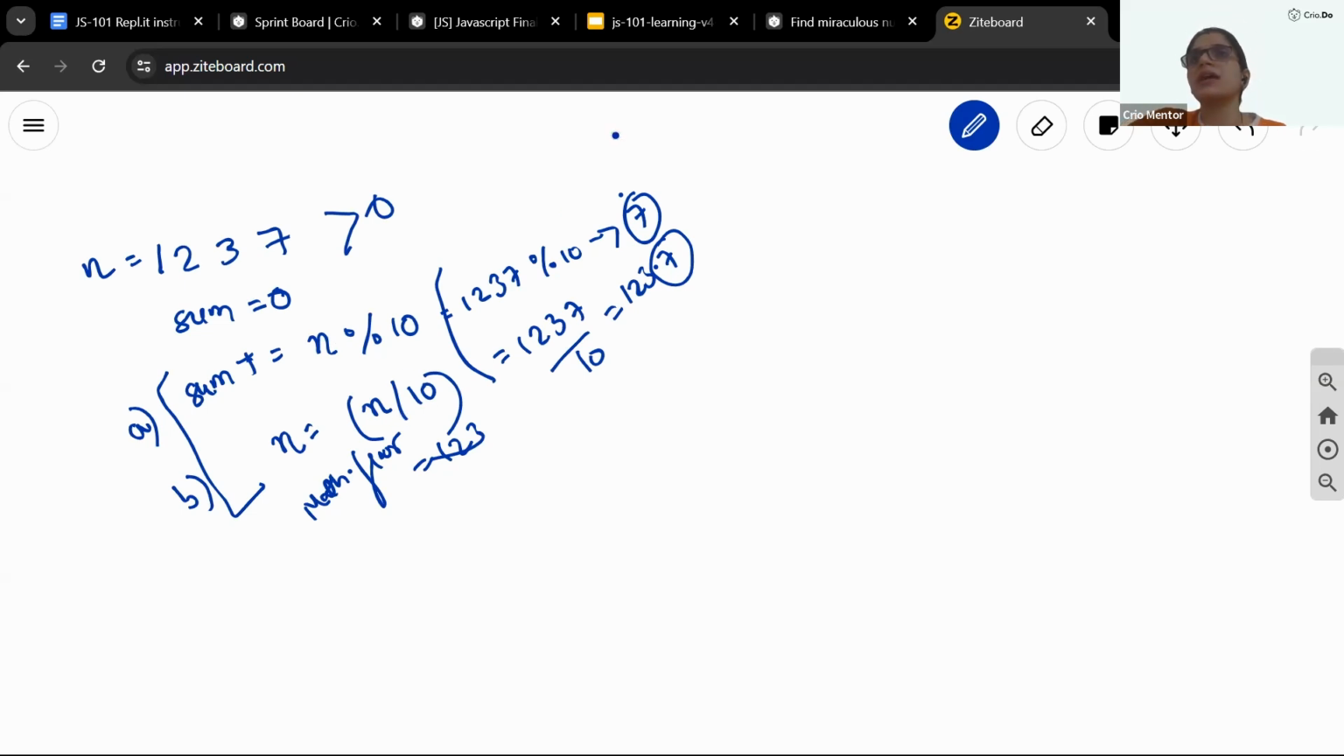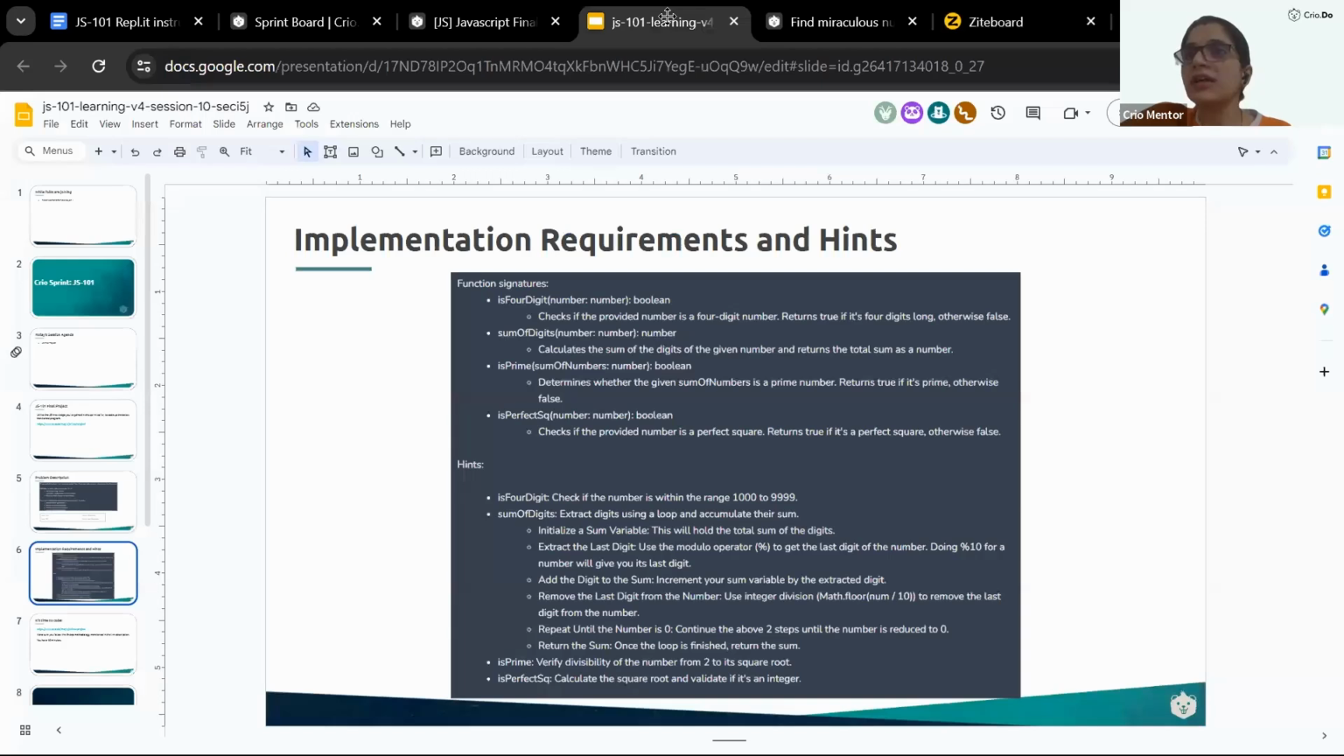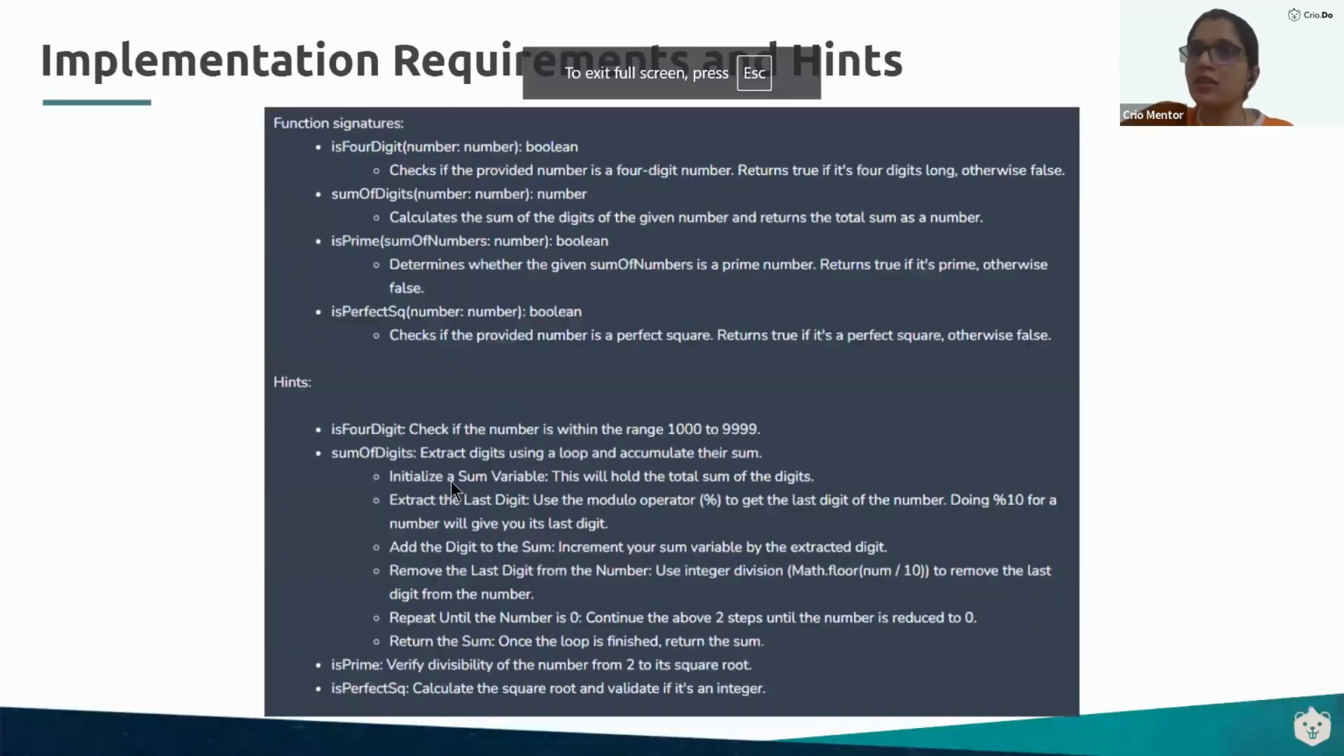So we will divide that up. Now we have written that step-by-step approach for you inside the hint already. Initialize the sum variable, extract the last digit using modulo 10, add that digit to the sum, remove the last digit from the number, repeat until the number is 0 and return the sum. So the second function will simply return us a number output, which will be the sum.